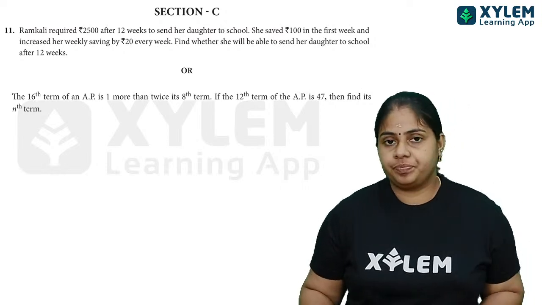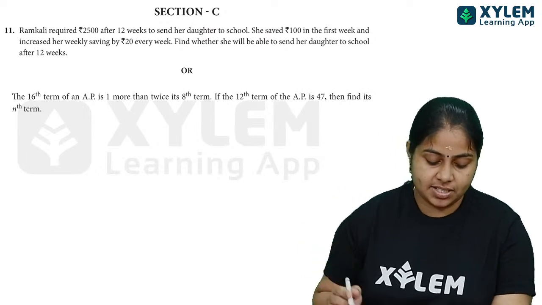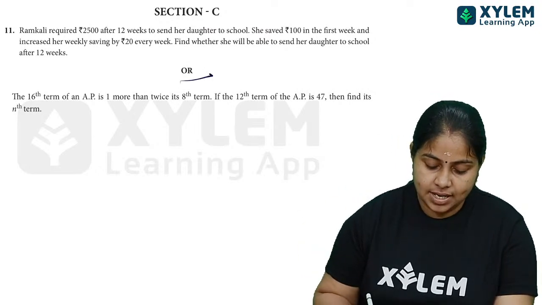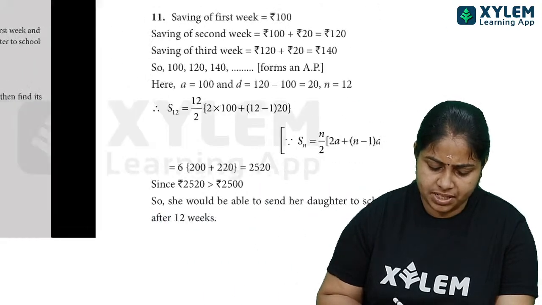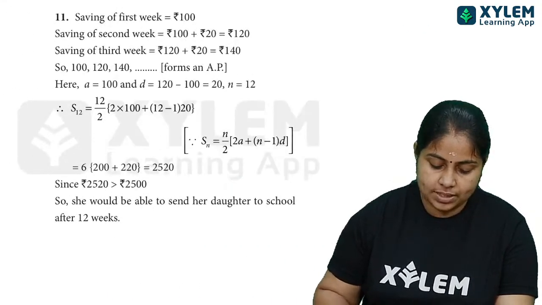So children, now we have reached our third section, section C. So first question option is there, and second question there is no option. Anyway, let us have a look at that question. We can start with the first question.